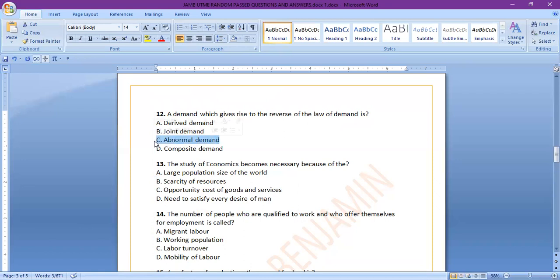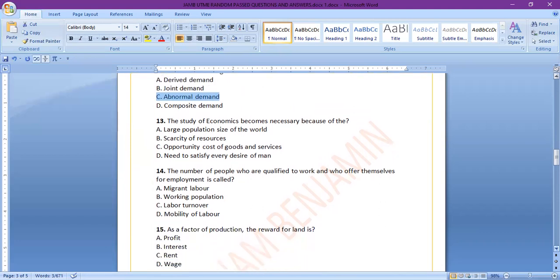In a different direction than the normal law of demand that we know, which says the higher the price, the lower the quantity, all things being equal, and the lower the price, the higher the quantity demanded, all things being equal. But given a reverse law of demand, it means that when the price increases, the quantity demanded also increases, and that makes such a good an abnormal good. All right, so let's go to the next question.